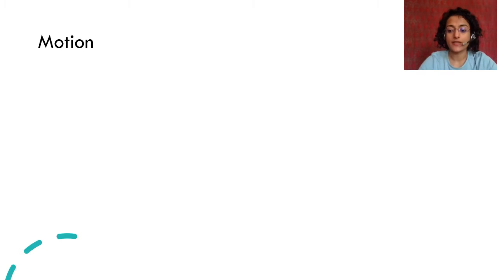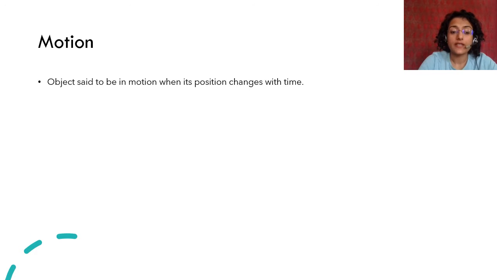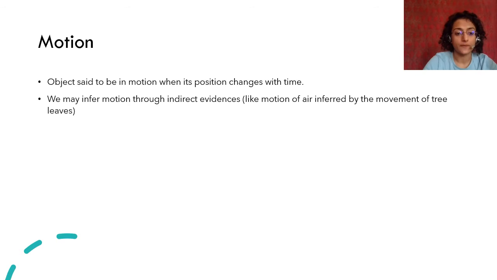So, firstly, the question comes to mind, what exactly is motion, right? So, motion is when an object changes its position with time. For example, I am sitting right now. If I get up and start to walk, then I am in motion, right? The fact that I'm also moving my hands, the position of my hand is also changing with time, so that is also motion. The fact that I'm talking, the position of my jaw changes with time, so that is also motion. Any time the position is changing with time, that is said to be in motion.